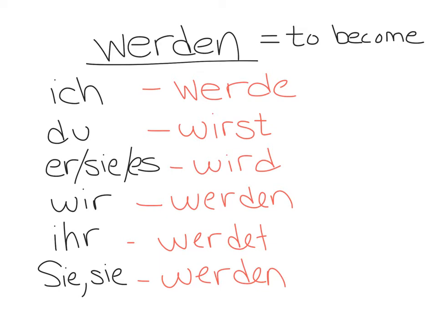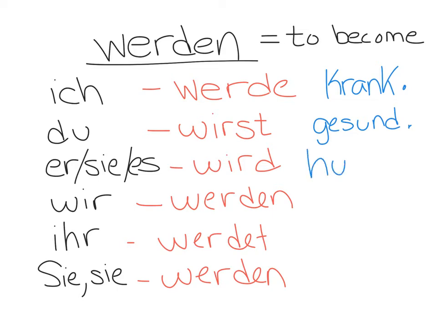Whenever you use werden on its own, it means to become. So if I added the word krank here, you're saying ich werde krank. I am becoming sick. Du wirst gesund. You are becoming healthy. Sie, or es wird hungrig. He, she, it is becoming hungry. Wir werden sauer. We are becoming angry. And so on.